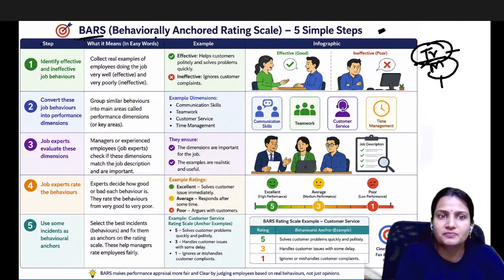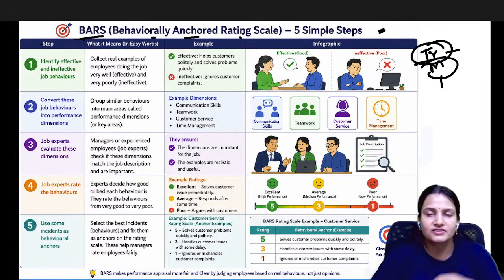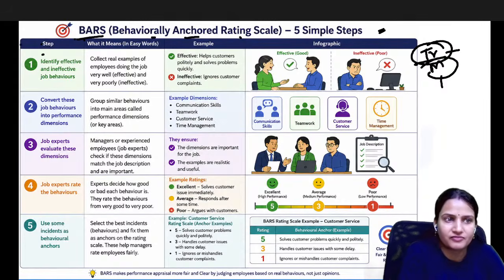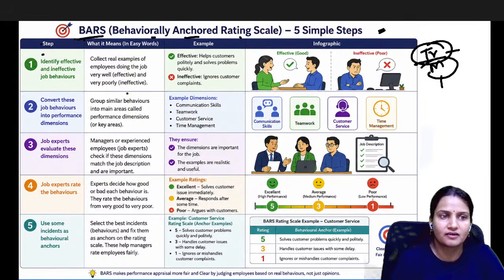BARS' full form is behaviorally anchored rating scale. This is the method which tells about the behavior of the employees. How employees have behaved in the past, according to that the appraisal will be given. There are five steps in the behaviorally anchored rating scale.